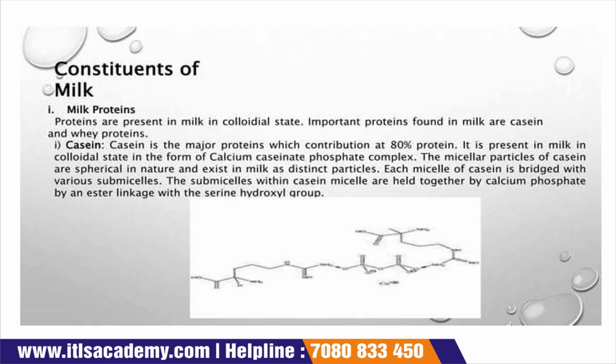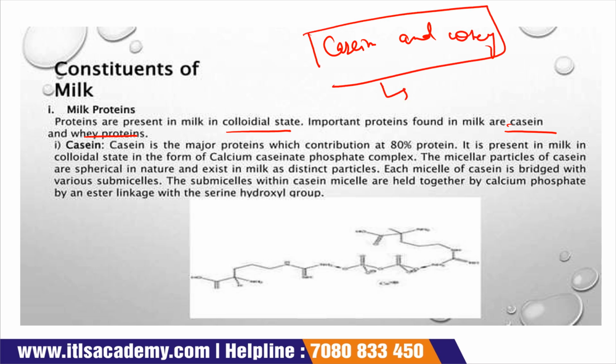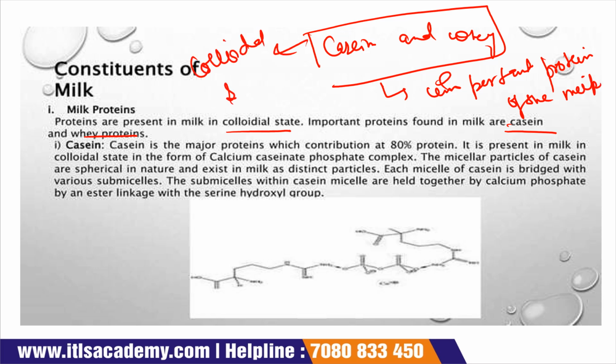This is the composition of the milk, which totally depends upon the species. Now the constituents of the milk. Milk contains protein, and the proteins present in the milk are in a colloidal state. The important proteins present in the milk are casein and whey protein, and they are present in a colloidal state.